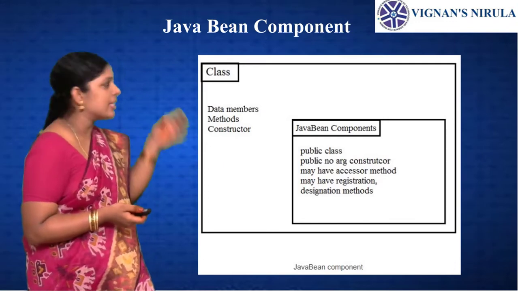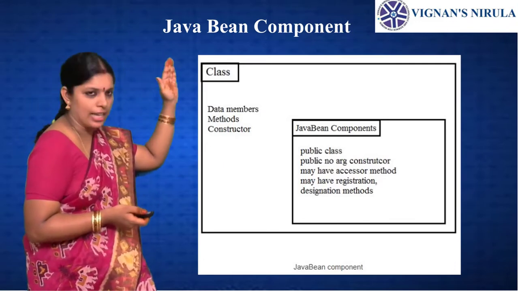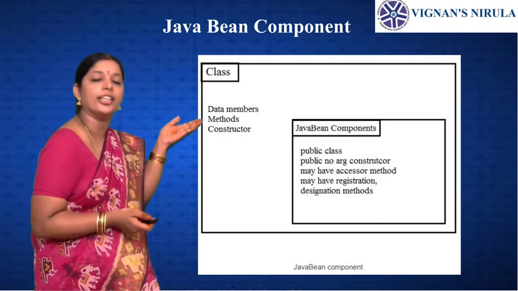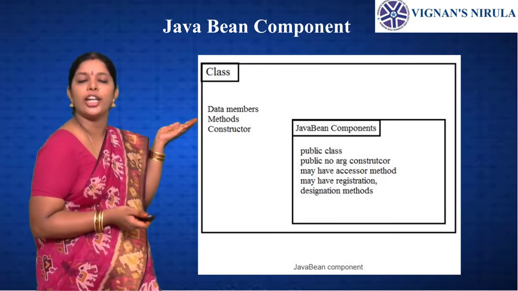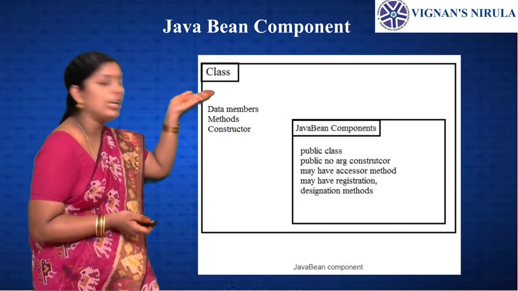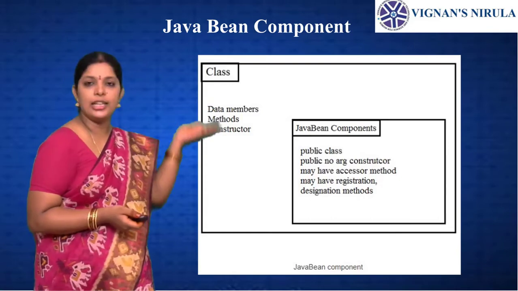So a Java Bean is simply a Java class. The Java class has data members and member functions, and we can also include constructors in the class. So a Java Bean is a simple Java class. These are the Java Bean components.